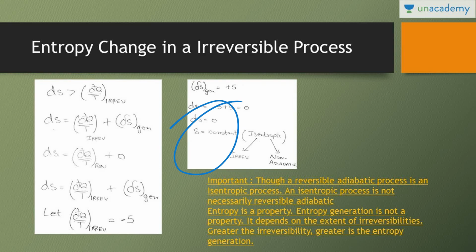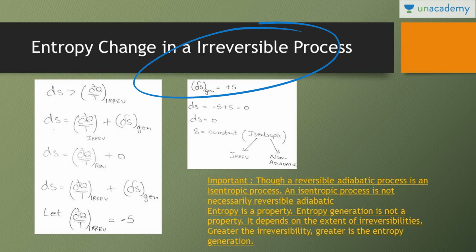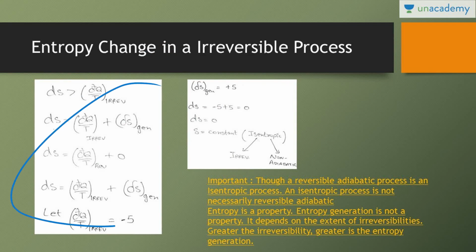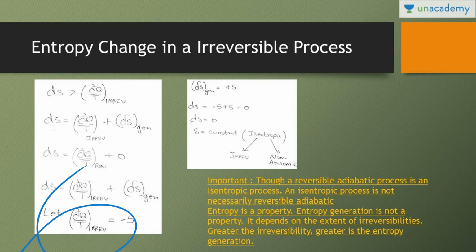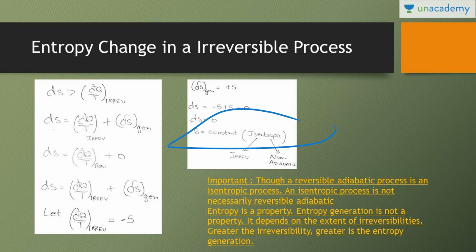No, it is not reversible adiabatic. It is an irreversible process because the heading is irreversible, and we have proved it is an irreversible process, and it is not an adiabatic process because the value of dq by t is not 0, it is -1. So neither it is reversible nor it is adiabatic, but still it is an isentropic process.